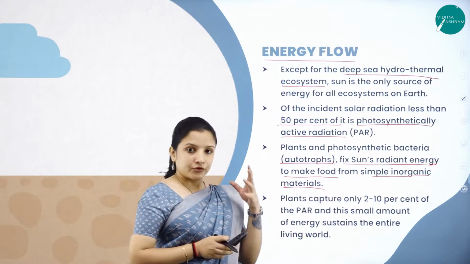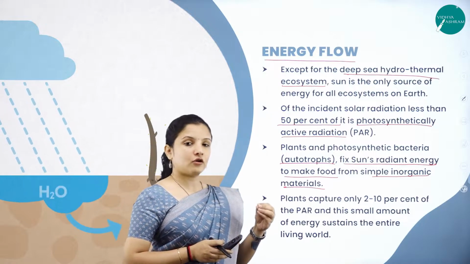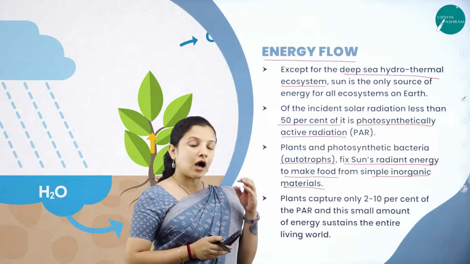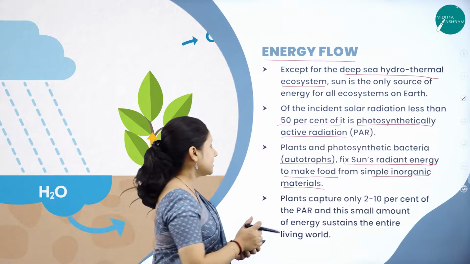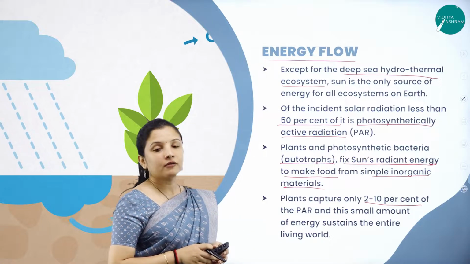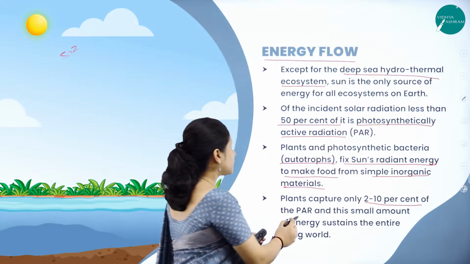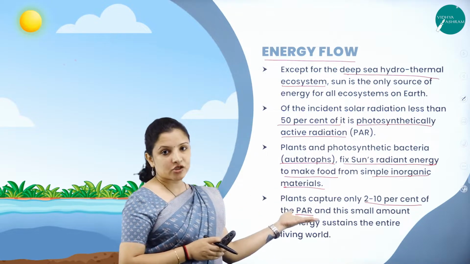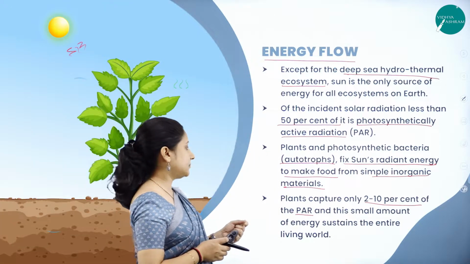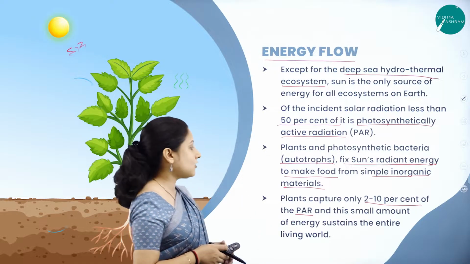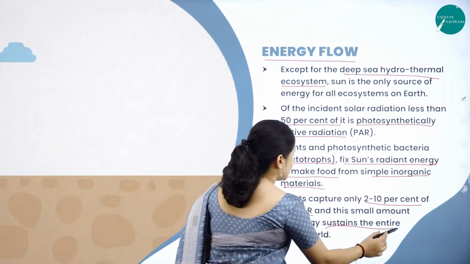Though 50% of the sun's radiation is photosynthetically active, out of that only 2 to 10% will be captured by the plants, and this small amount of energy is enough for sustaining the entire living world.